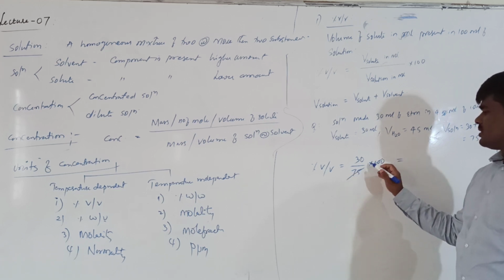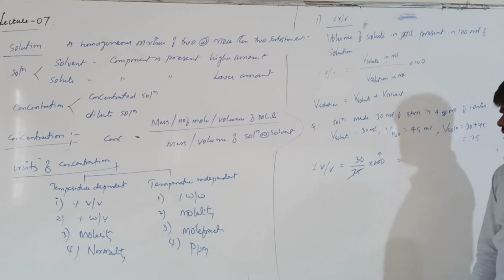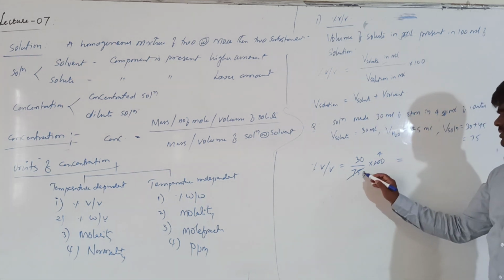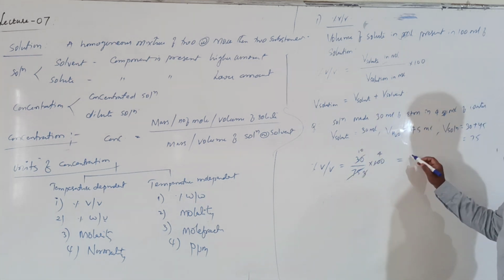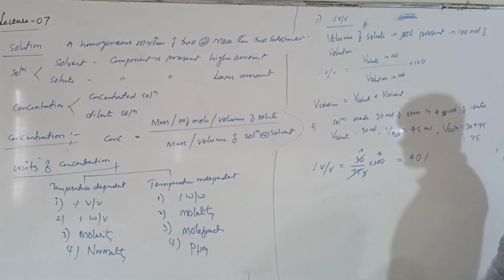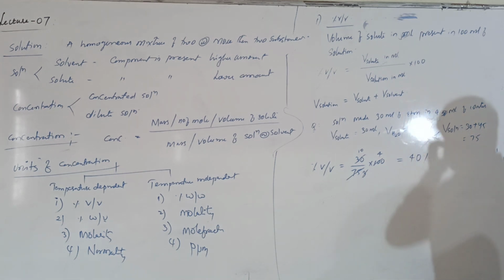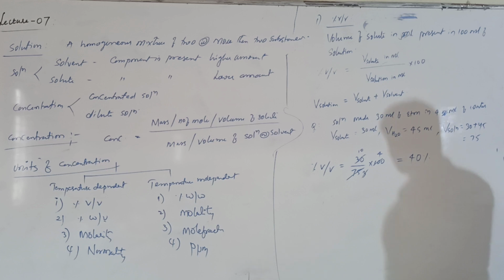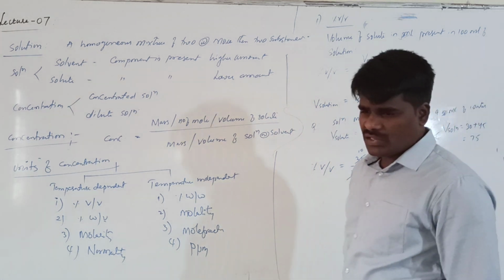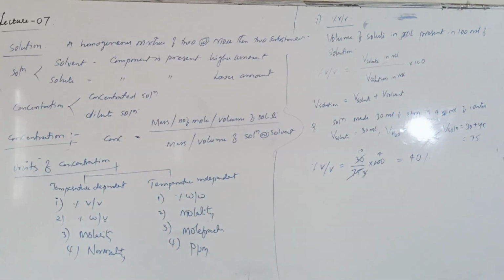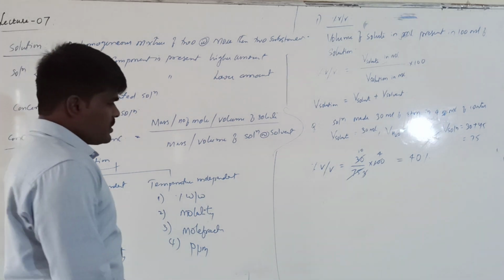Right, 25 fours are 100, 25 threes are 75. Now how much does it come to? It comes to 40%. Right? Now this is how you have to calculate the percentage volume of a given solution. Now what is the second term?